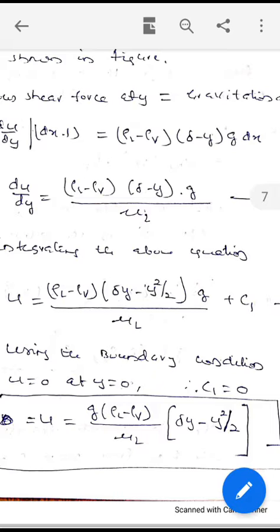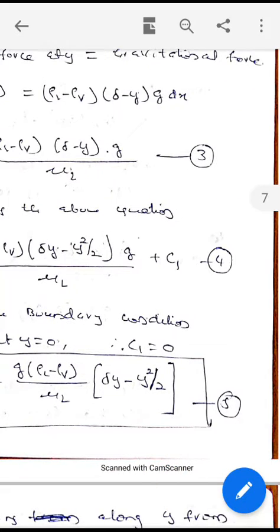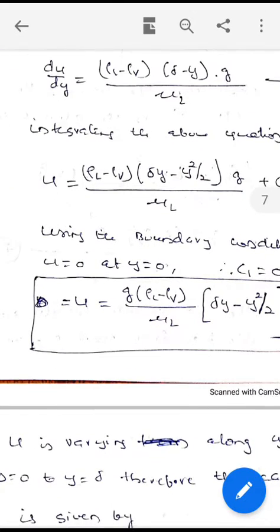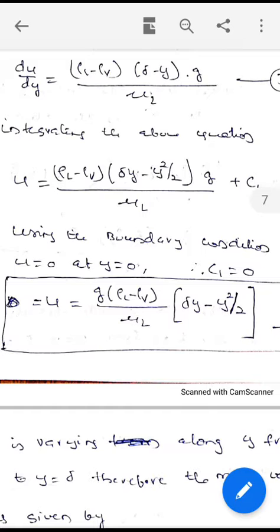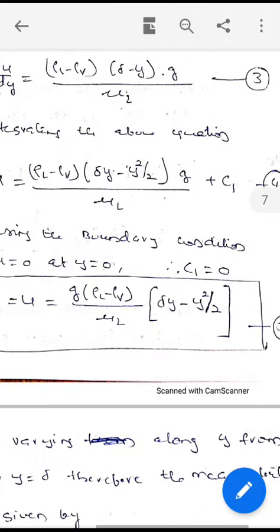This constant of integration is obtained by putting the boundary condition. What is the boundary condition? u equal to 0 at y equal to 0. u is also equal to 0 at x equal to 0. So u is equal to 0 at both x and y equal to 0. Now putting u equal to 0 at y equal to 0, we will get the value of c1. Then putting the value of c1 in equation 4, we will get the expression for the velocity. Velocity is given by u equal to g, rho L minus rho v, by mu L, delta y minus y square by 2, equation 5.